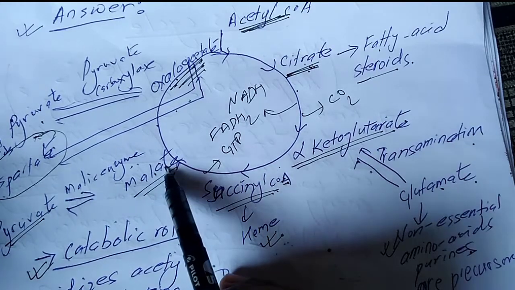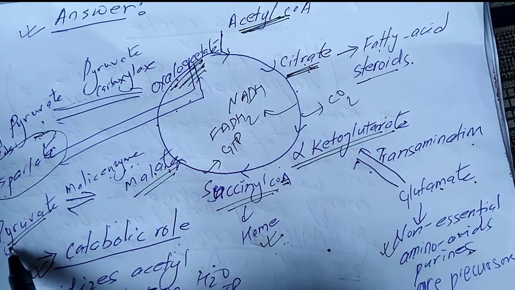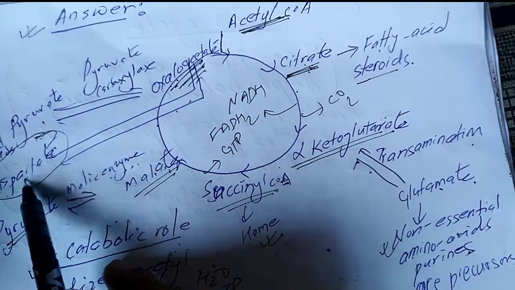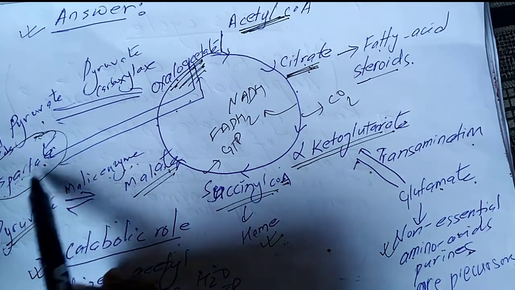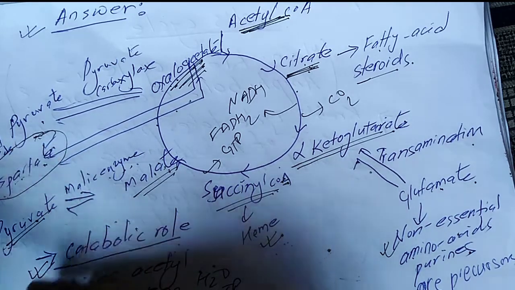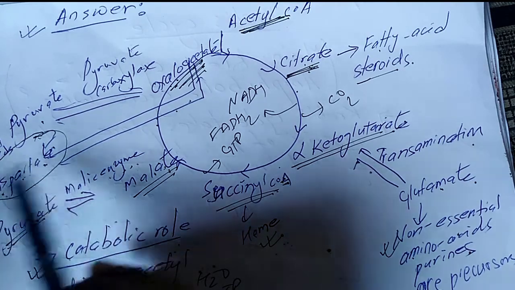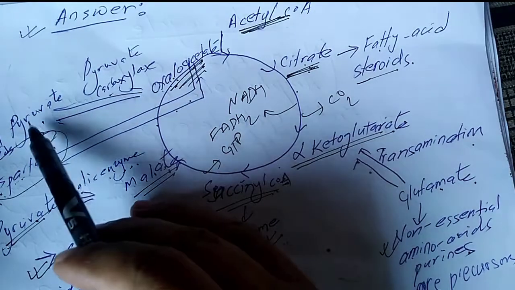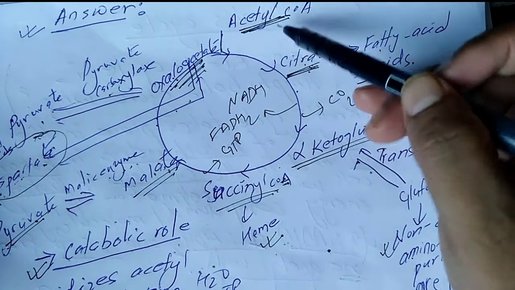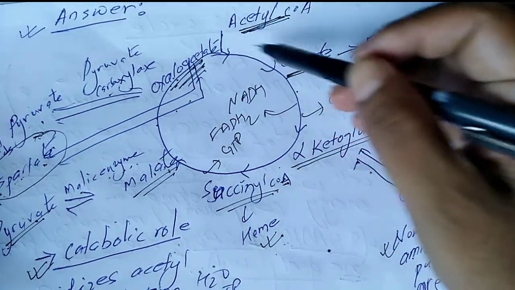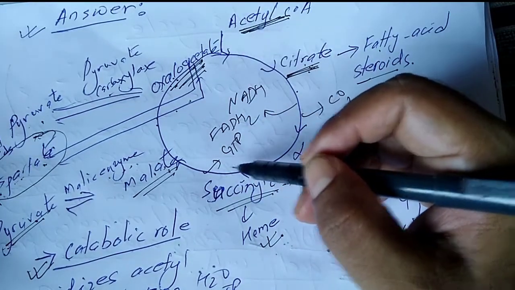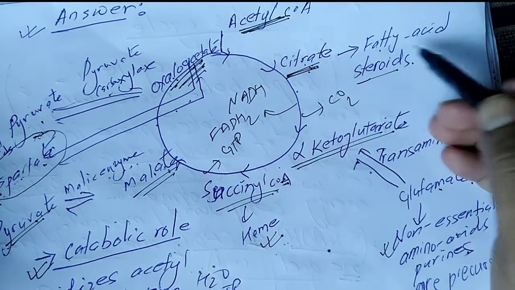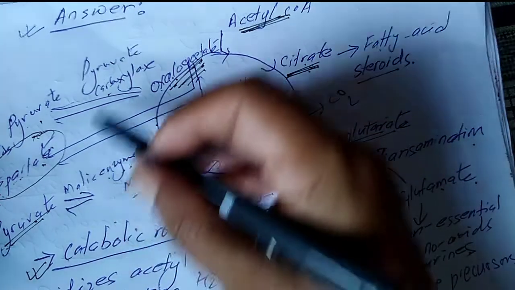From malate, with the help of malic enzyme, we can make pyruvate. From oxaloacetate, aspartate is formed, and from aspartate, many non-essential amino acids, purines and pyrimidines are synthesized. Similarly, from oxaloacetate, by pyruvate carboxylase, pyruvate can be formed. It means TCA cycle, citric acid cycle or Krebs cycle gives us many precursors from which synthesis of various compounds is possible.